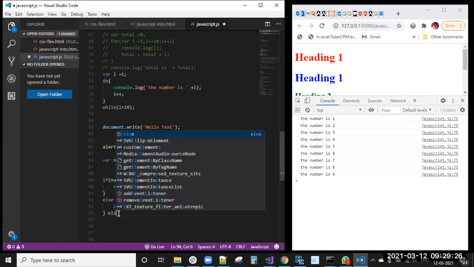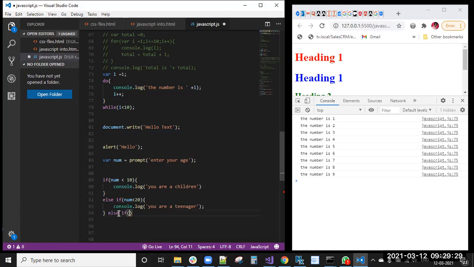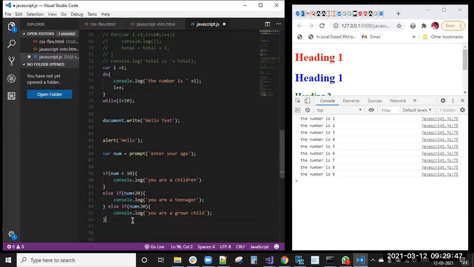Again, I'm writing one more else if condition: num less than 30, so console.log you are a grown child, a matured person. Else, if the age is greater than 30, console.log you are an uncle.